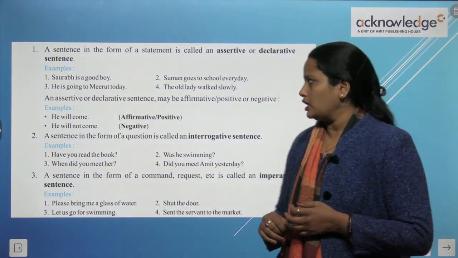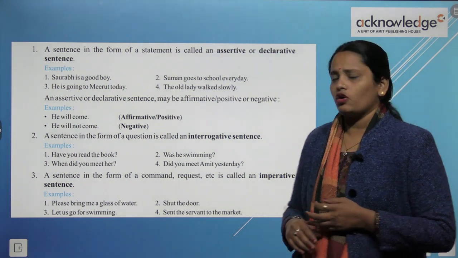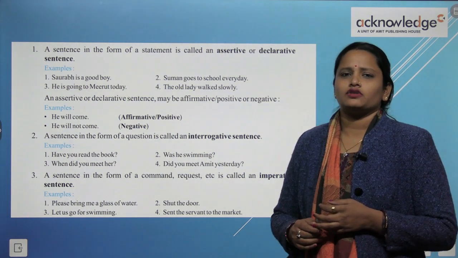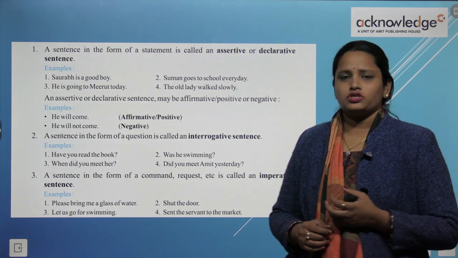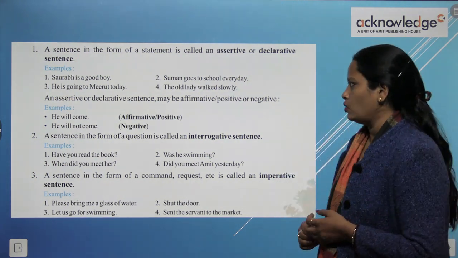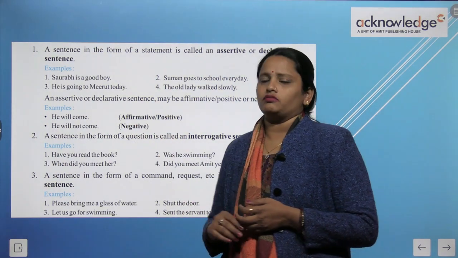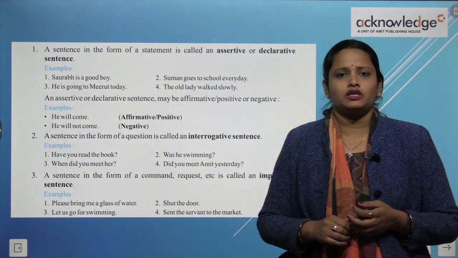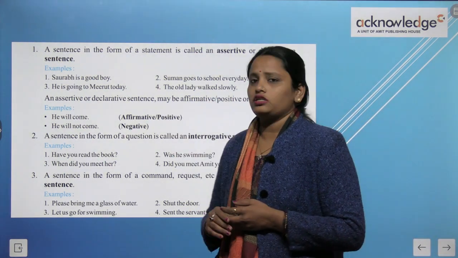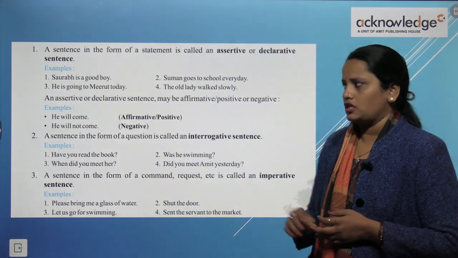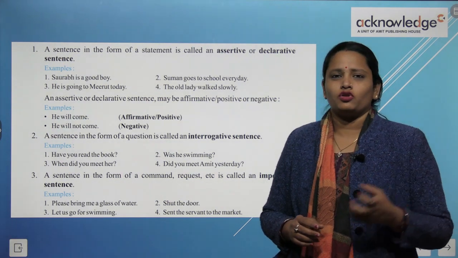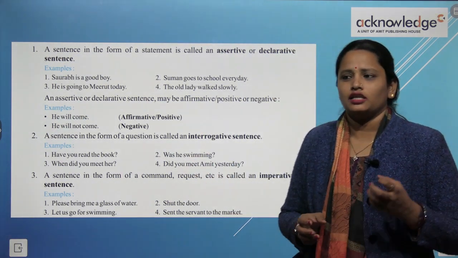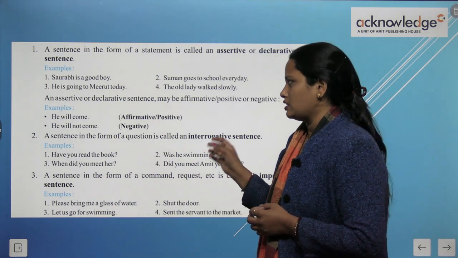And assertive or declarative sentence may be affirmative or negative. So assertive sentence या फिर जो declarative sentence है वो affirmative हो सकता है या फिर negative sentence हो सकता है. He will come, वो आएगा, ये positive sentence है. That means it's an affirmative sentence. And he will not come ये एक negative sentence है क्योंकि यहाँ पे no या फिर not का use किया है. So जिस भी sentence में no या not का use किया गया है, that sentence is a negative sentence.